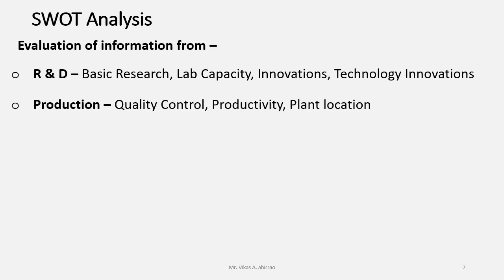The second is production. How is the quality control? What is the productivity and the plant location? Finance: net profit margin and inventory ratio. So these two are the examples from which you can get the information and you may evaluate the same.